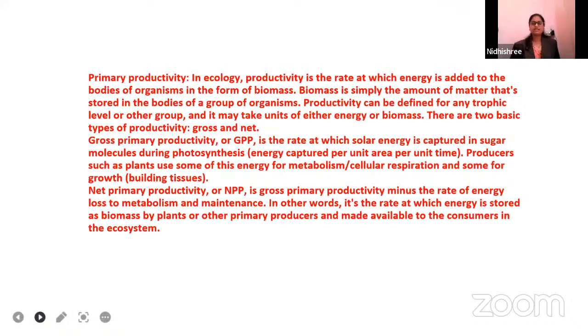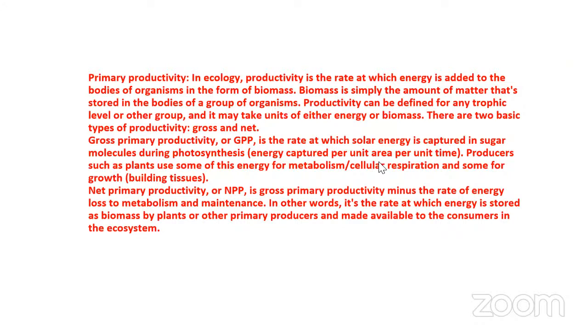So let us read out certain definitions of primary productivity, GPP and NPP. I request Preeti, can you read the slide regarding primary productivity? Primary productivity. In ecology, productivity is the rate at which energy is added to the bodies of organisms in the form of biomass.